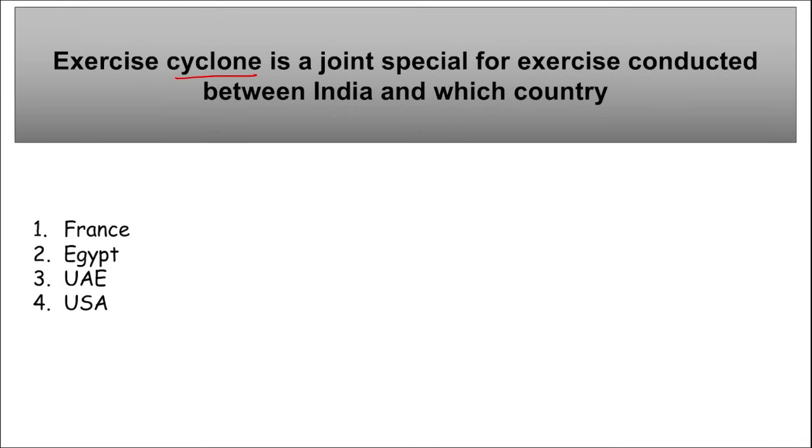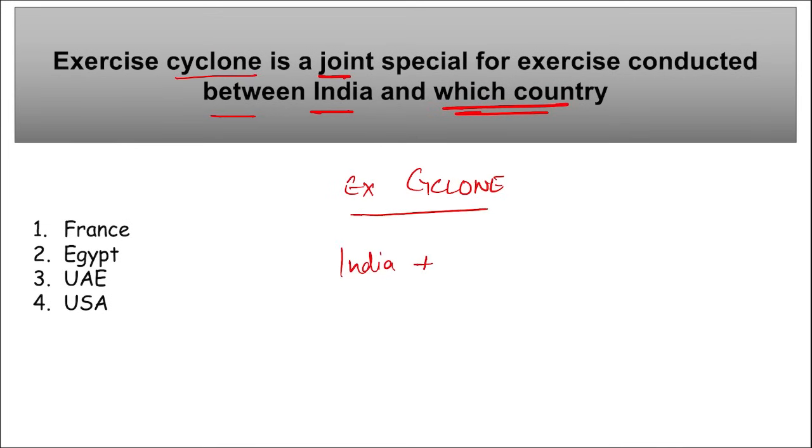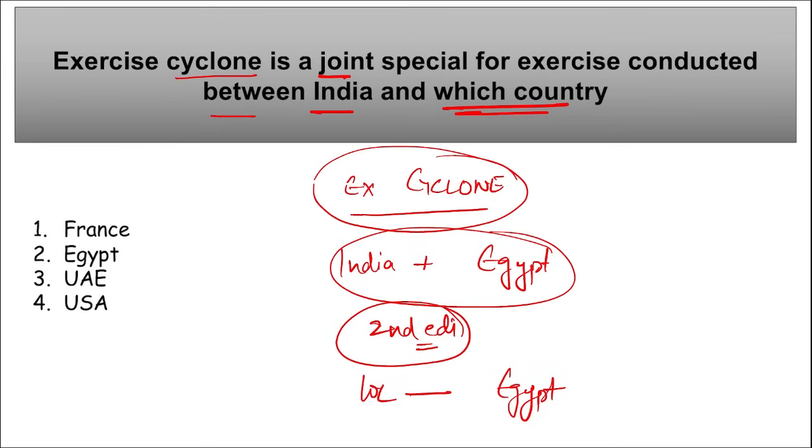Next, Exercise Cyclone. This is a joint special exercise conducted between India and which country? It is conducted between India and Egypt. This is the 2nd edition of this exercise, and the location where it was conducted is important. The location here is Egypt. Exercise Cyclone between India and Egypt, 2nd edition, was held in Egypt. Take a note of this.